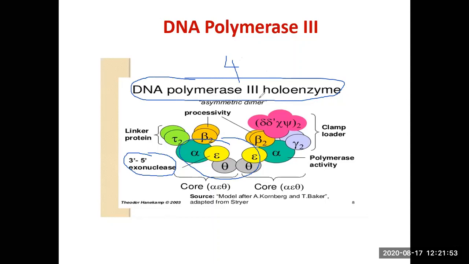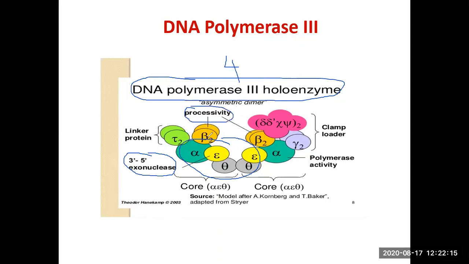DNA Pol 3 has a huge processivity. It can replicate something like 1000 nucleotides per second, and it has been designed in such a way that once it grasps the template, it doesn't let it go until the replication has been completed. That processivity is conferred by this beta subunit.